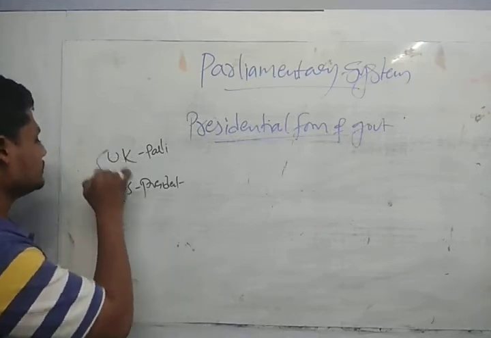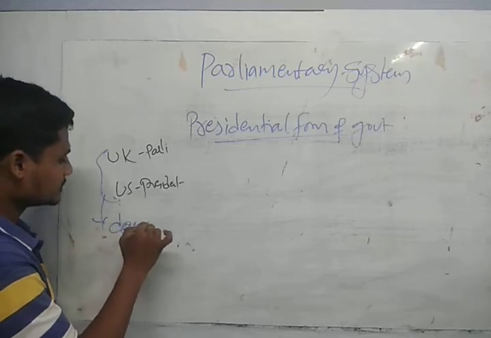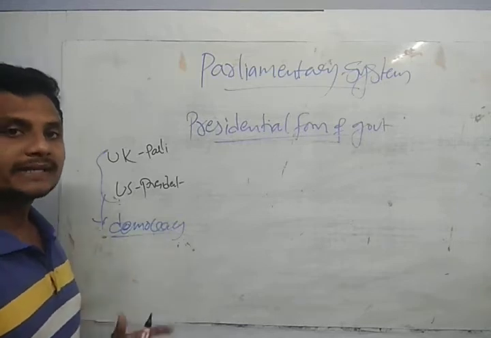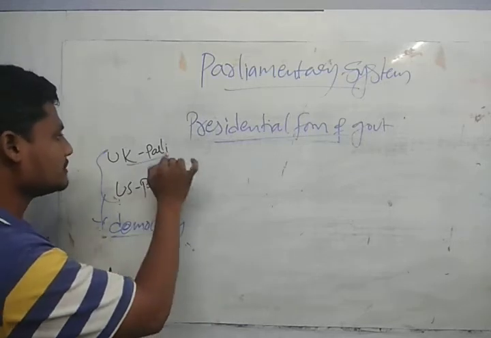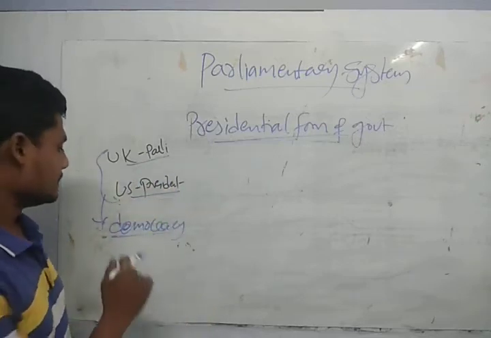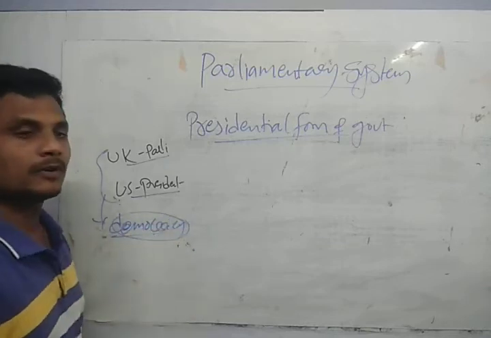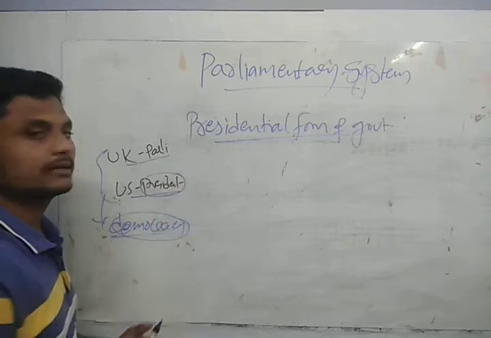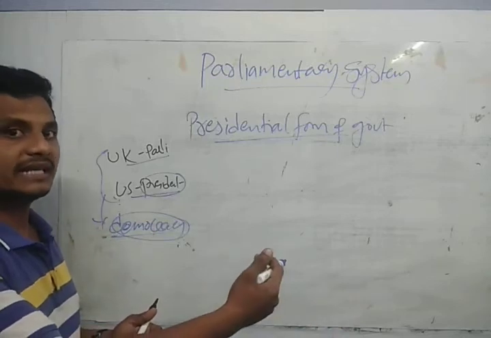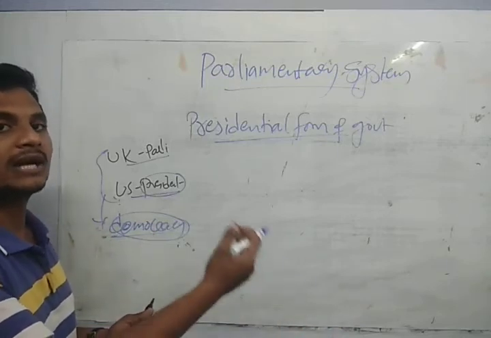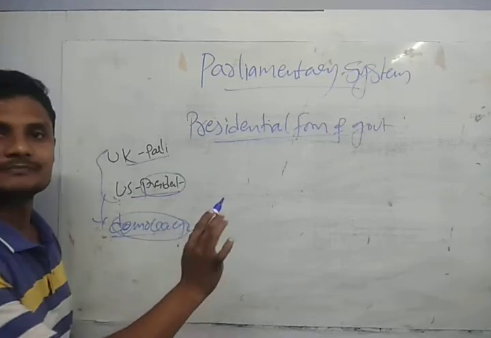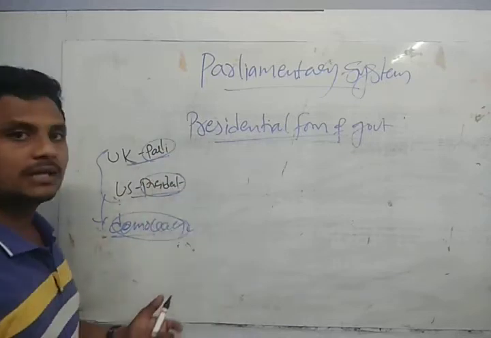But what is common between both of them is that they both follow democracy. Democracy means they are elected by the people. Whether you go for the parliamentary or the presidential form of government, it is the only government that exists, but the election takes place by the people. Here in the US, Trump, the president, is elected by the people, and within one year they are going to have the presidential elections. If they are elected by the people, it is democracy. In the UK also they are elected by the people.